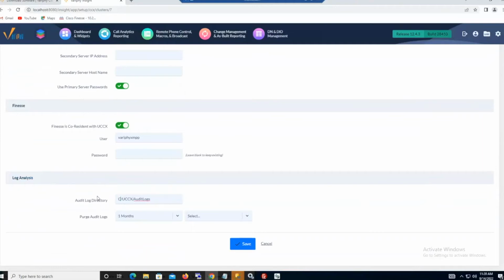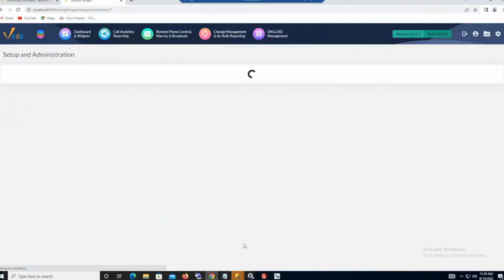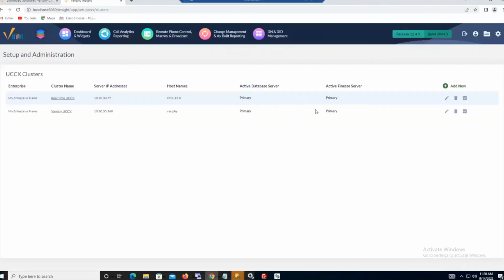Of course, I copied the wrong piece. I'll just type it out. Verify Insight, and then whatever I want it to be. How about UCCX, and then this has changed a few slashes. Once again, just flipping from Linux speak to Windows, and then we'll go ahead and save that. That would be corresponding there, so that we can route our TMT audit logs down to those directory paths, and we'll get to that towards the end.